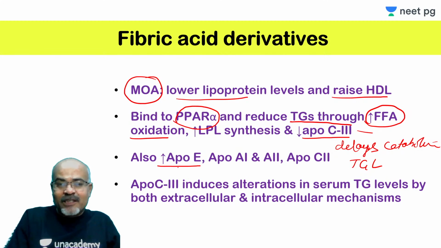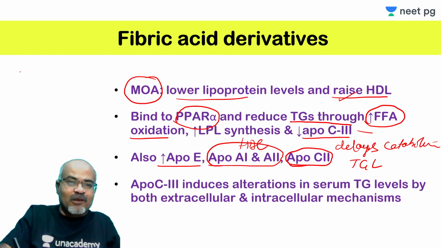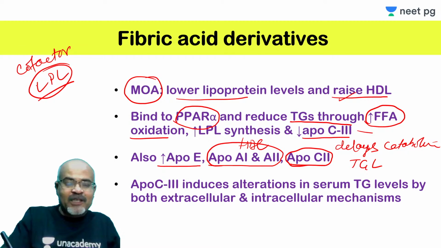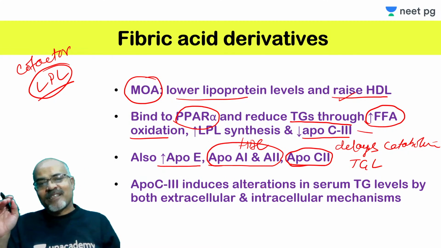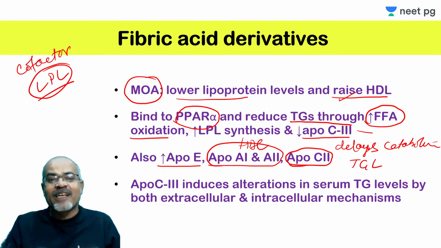It also increases ApoA1 and A2. These two are apolipoproteins for HDL, so there will be an increase in HDL also. And it increases ApoC2. ApoC2 is an important cofactor for the lipoprotein lipase enzyme, so it will increase the activity of lipoprotein lipase, so more hydrolysis, right? Now you can understand why there is a decrease in triglyceride level and an increase in HDL level.